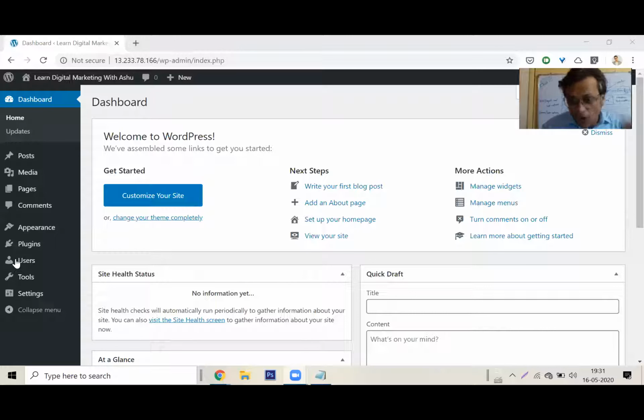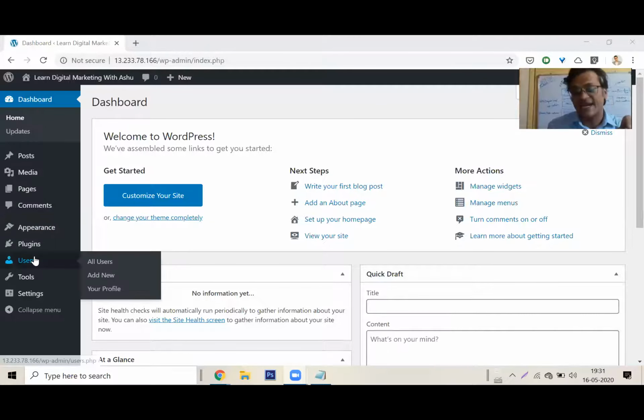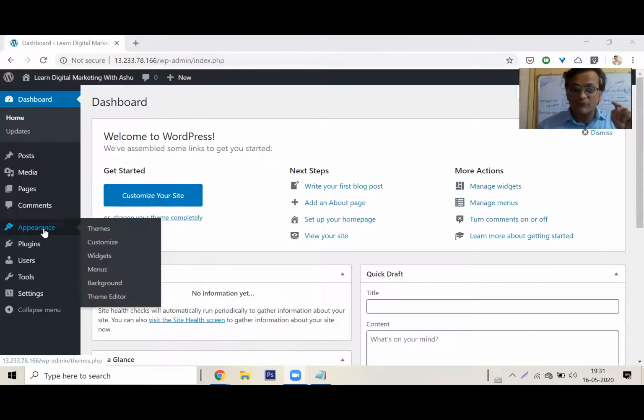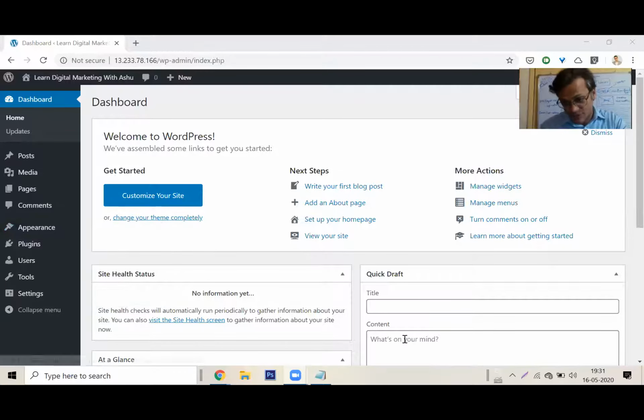So if you look on the left side, this is where you add everything. If you need to add a page, you'll go to page. If you have to add a menu, there is a place for menu. Don't be scared of this. This will remain the same in every WordPress installation. Okay, Rahman? Now I want to add Rahman as a user.